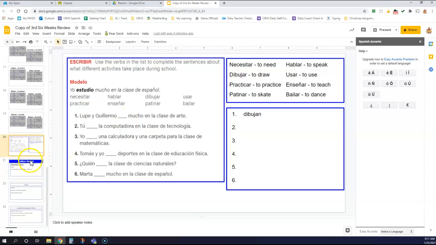Okay? A little bit of practice. This should look familiar. This is off of your Day 2 AR Verb assignment when we did the PowerPoint or Google Slides. You're going to pick the verb that goes in the blank, and make sure you conjugate right. Like for tú, you would put tú usar la computadora. You'd say tú usas la computadora.